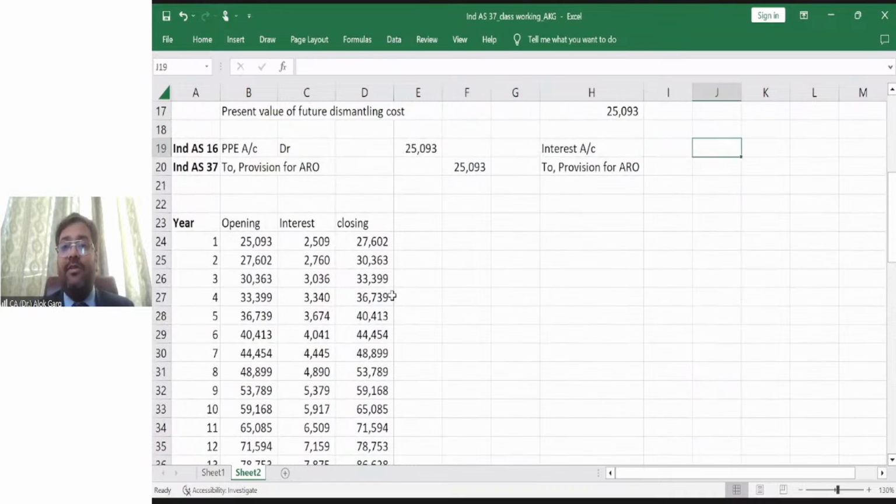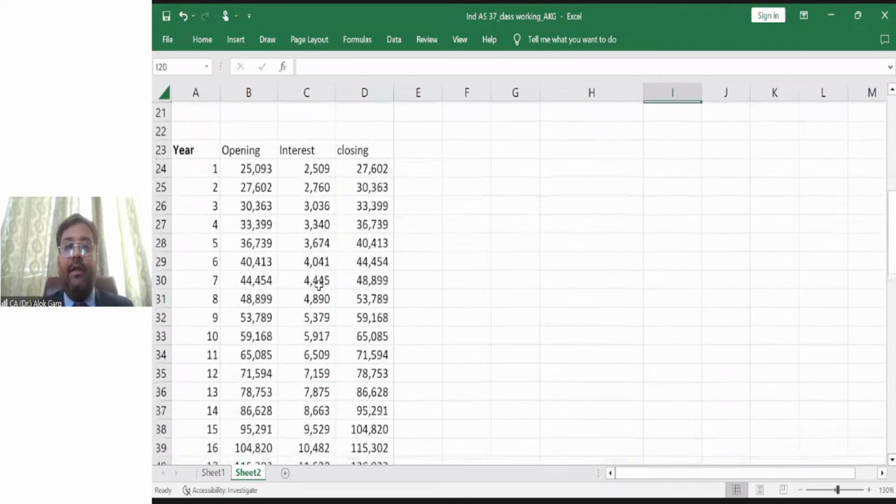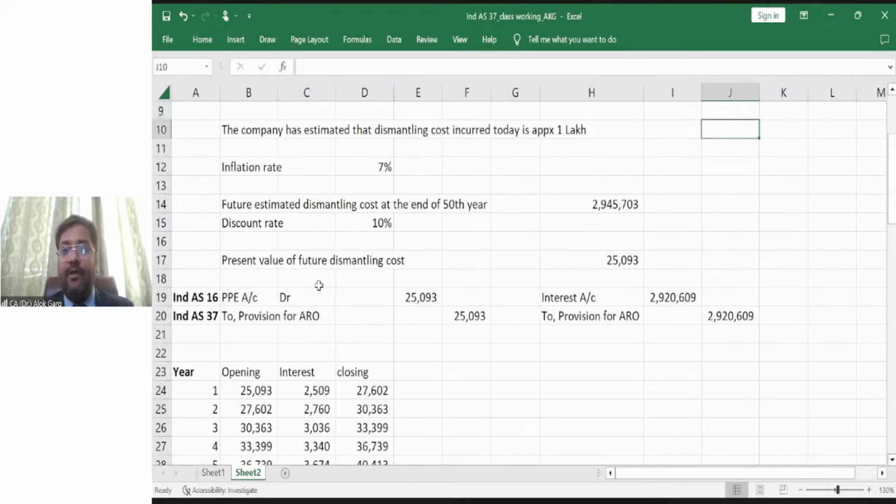What is the accounting entry every year? The accounting entry: interest account debit to provision for ARO account. In all the 50 years, the accounting entry would be interest account debited by 2920 and provision for ARO credited by 2920, right? And this way, this 25,000 has to be created as a provision on day one. It has to be unwound, meaning interest cost has to be factored, and this provision will start shooting up,